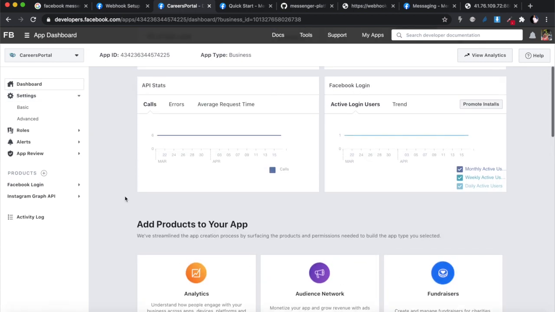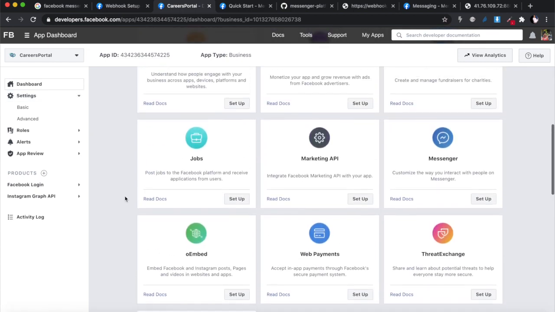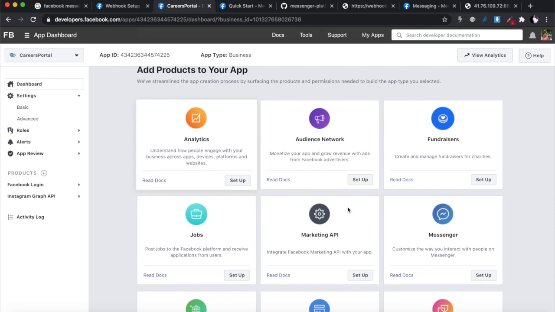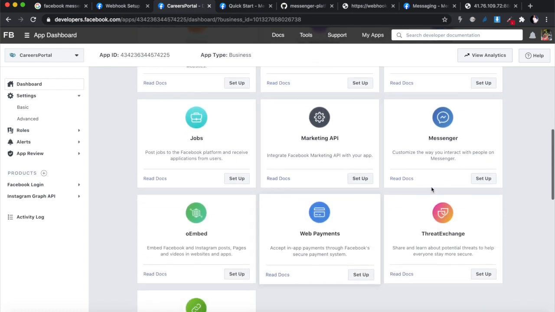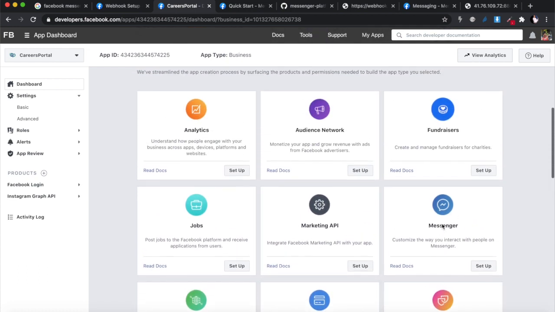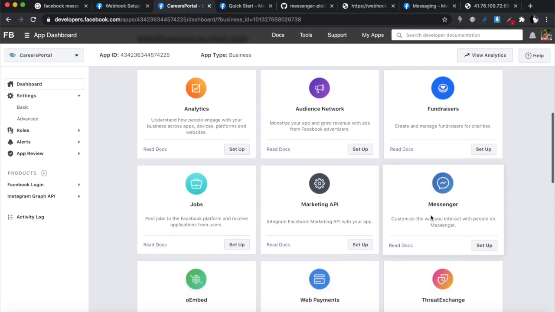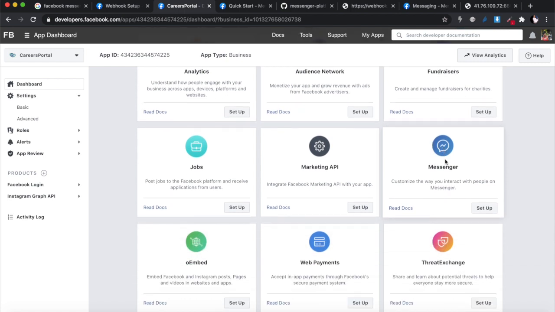Then you go to the bottom, and you'll see all the different plugins or use cases that you can add to your app. You can do a whole lot of things, and maybe in future we're going to have a look at some of these, but the one that we want is Messenger. So you just click on Messenger and click set up.